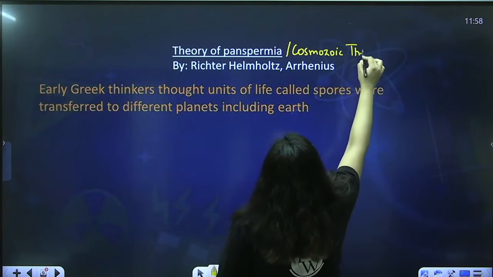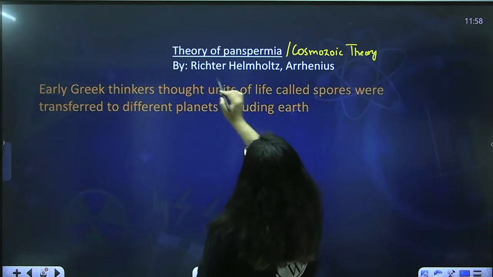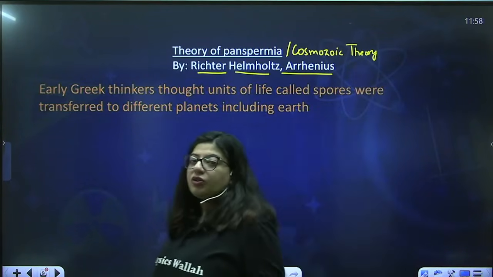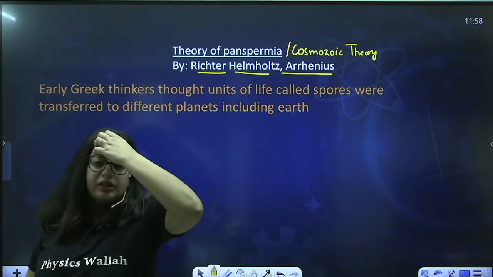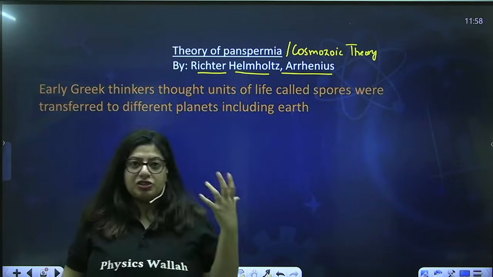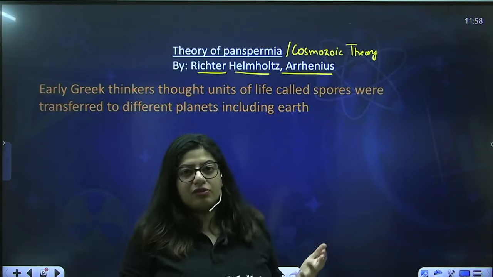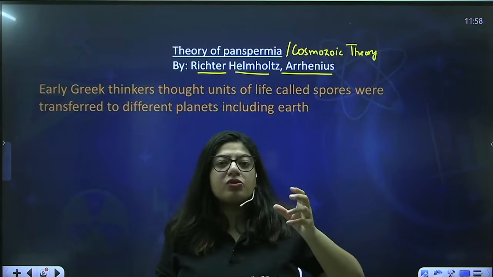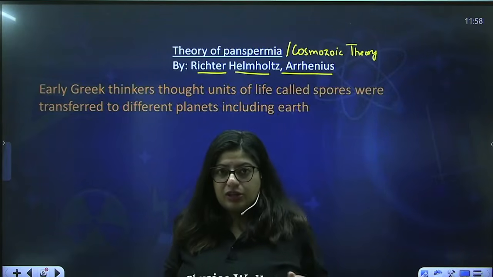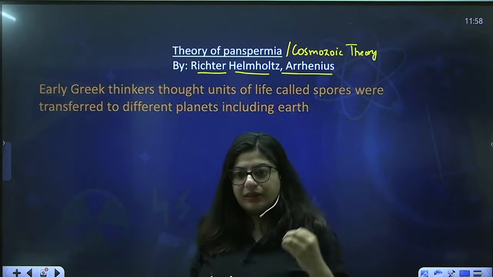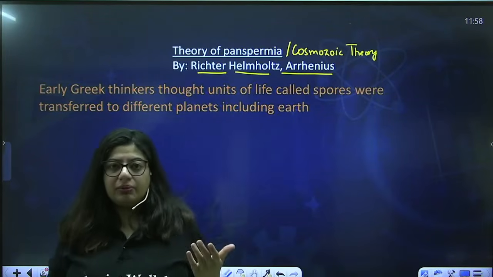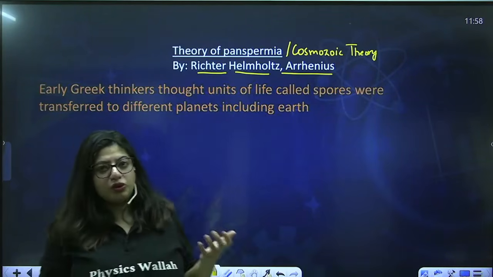So this theory was given by Richter, Helmholtz and Arrhenius. So what did they think? They thought that life may have come to the planet Earth initially, when nothing was there, in the form of spores from other parts of the universe, right? So some spores accidentally hit the Earth, because on Earth the conditions were so viable that those spores gave rise to new life.